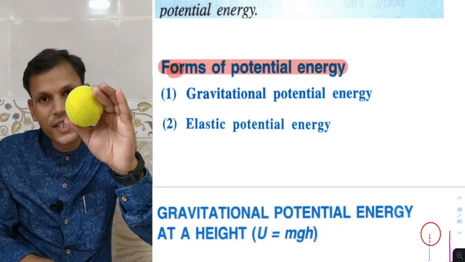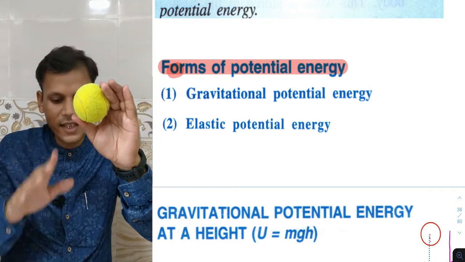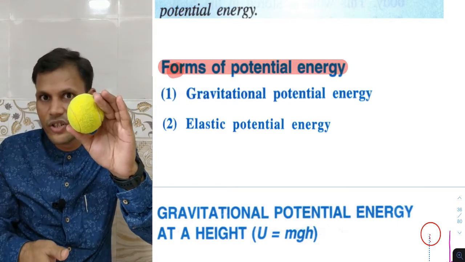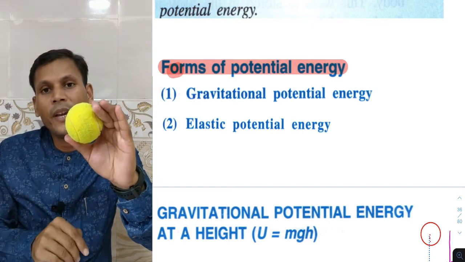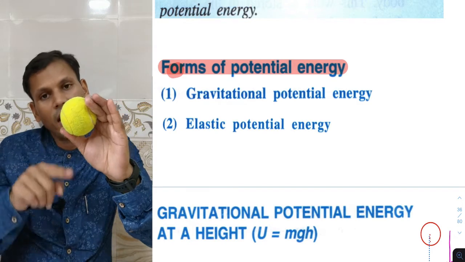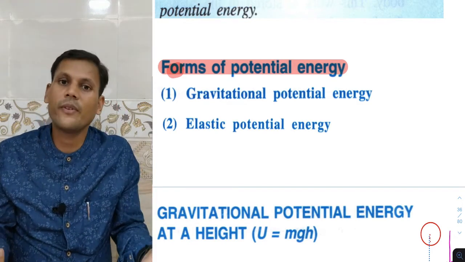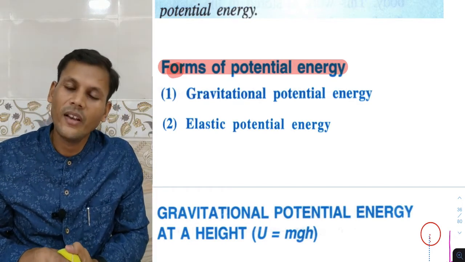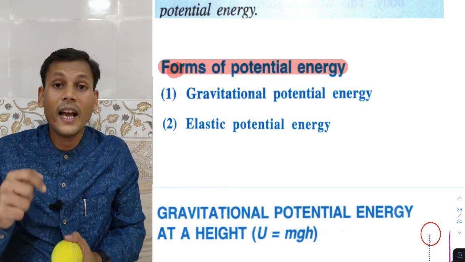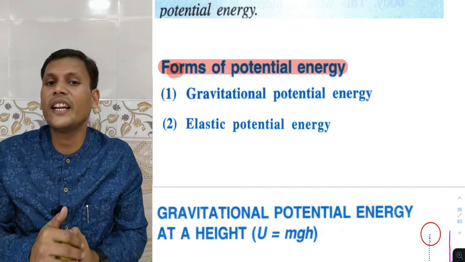And when it comes down, or we hold it at a certain height from the ground level, that height is h. So its work done will be force into displacement. Force is mg and height is h. So of course we will get the formula mgh. That we will see. And the next thing is elastic potential energy.